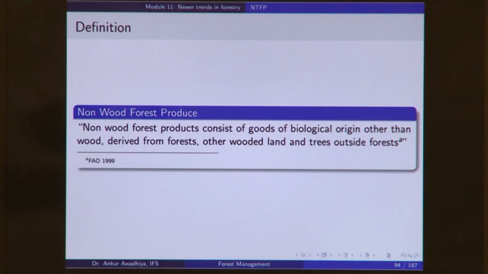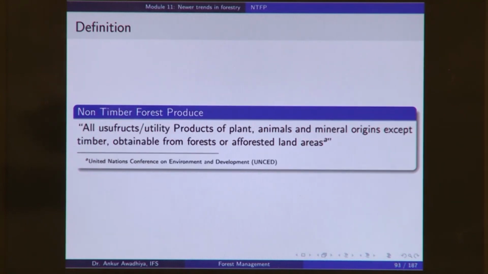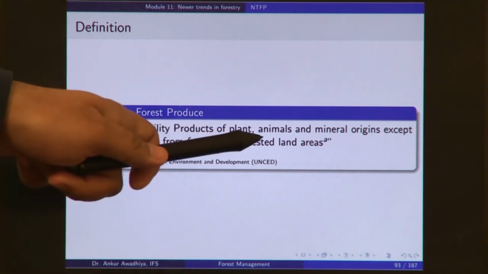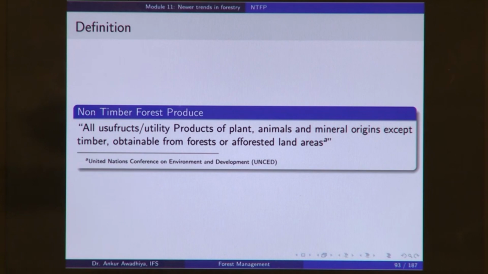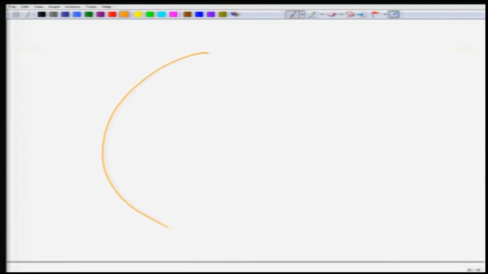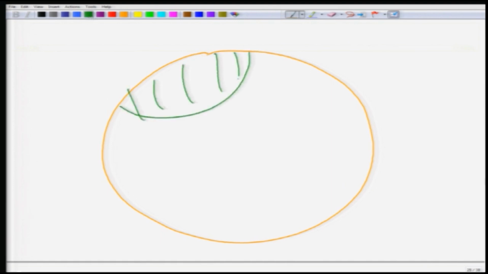As we saw before, in the previous definition we said obtained from forest or afforested land areas, but then we also have trees that are neither a part of the forest nor a part of afforestation, because it may so happen that you have this village area and here this region is a forest, this area say is a plantation or an afforested area, and this area is say fields and grasslands.